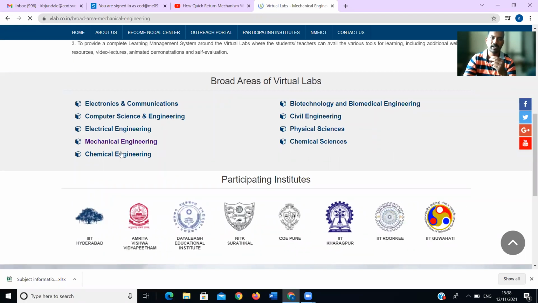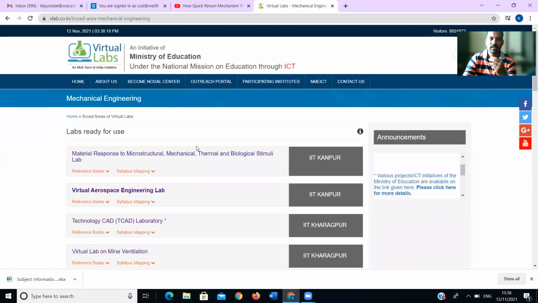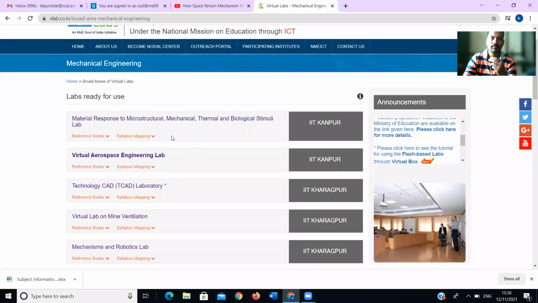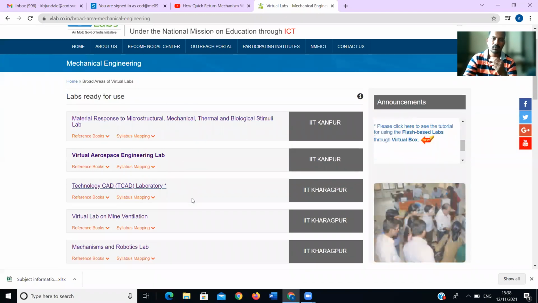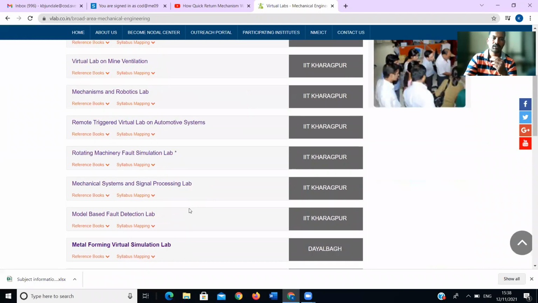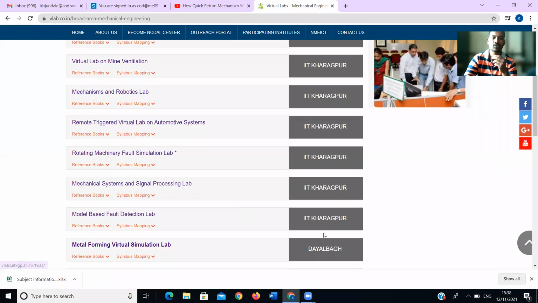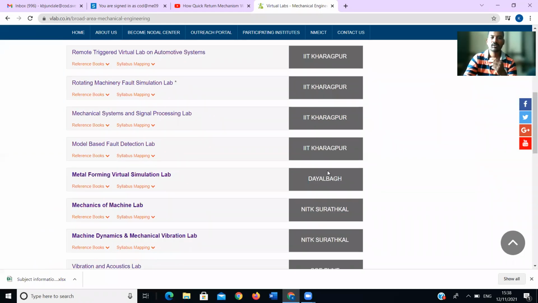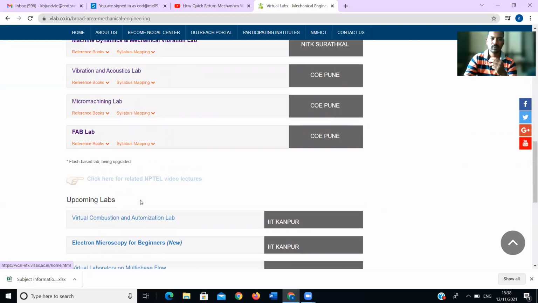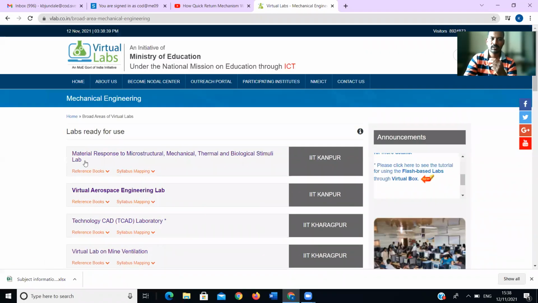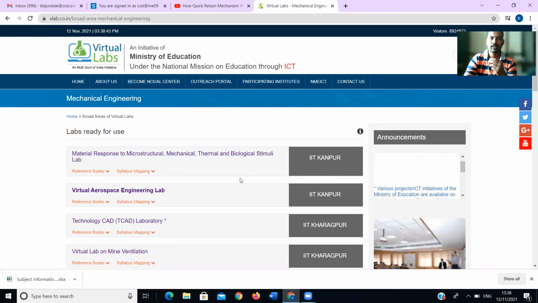After selecting mechanical engineering, you will find the different virtual laboratories developed by different institutes. The material response to microstructure laboratory is developed by IIT Kanpur.